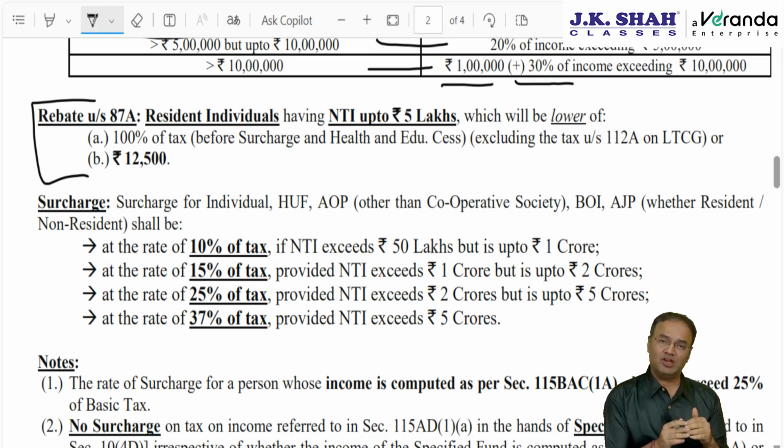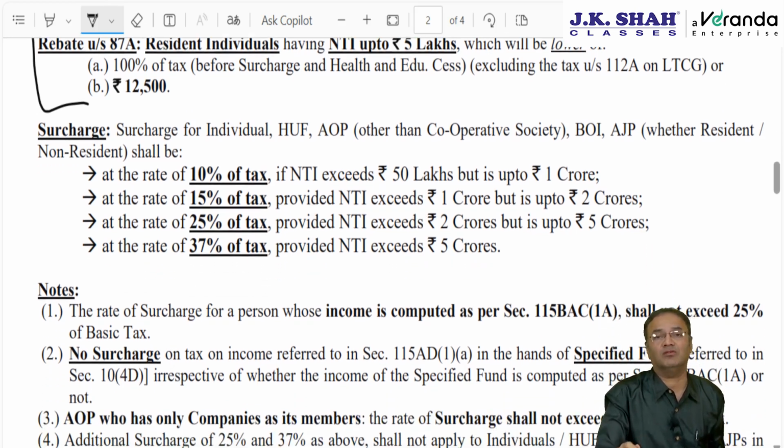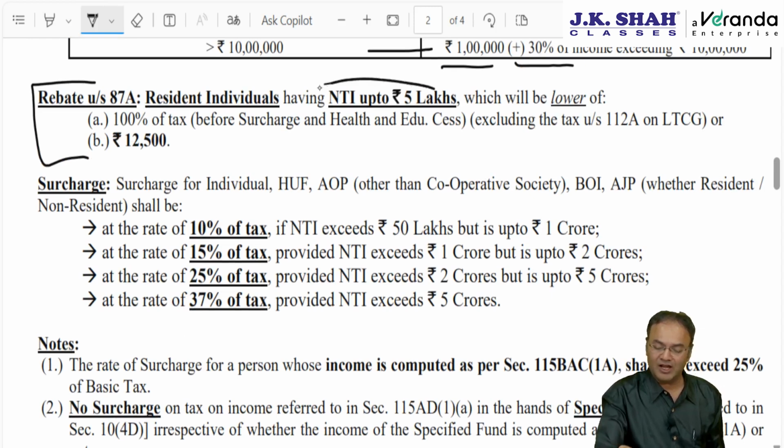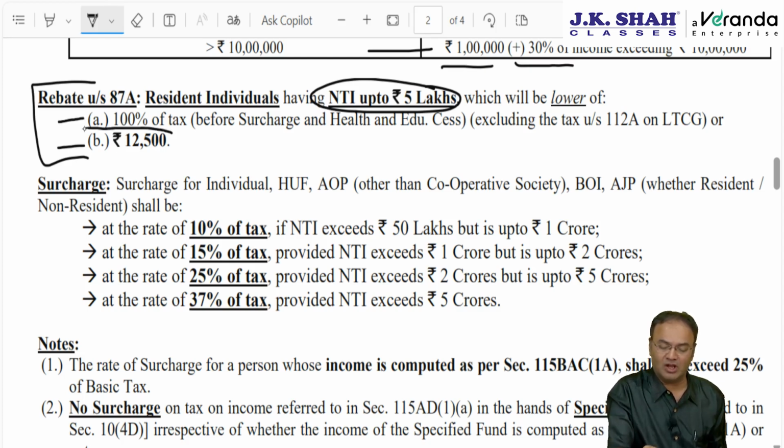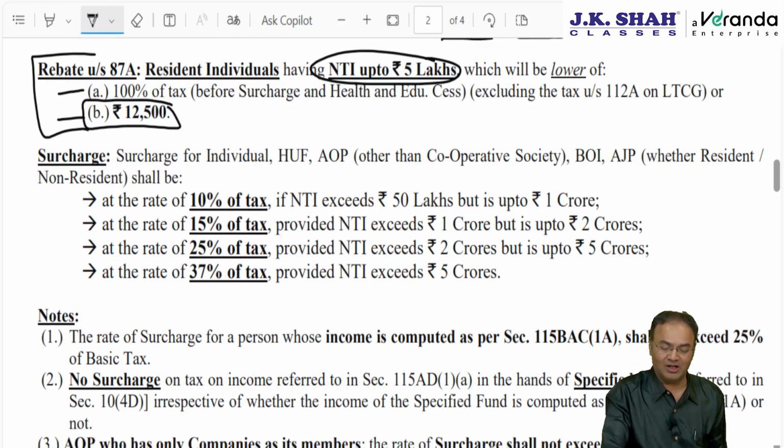Above 7 lakhs also available, formula based, but ideally rebate under 87A under the new scheme is available if the net income is up to 7 lakh. Here, rebate is available under the old scheme if the net income is up to 5 lakh. Up to 5 lakh rupees, again let me clarify, available only to resident individual, not available to HUF or AOP, BOI. 100% tax or 12,500, whichever is lower, will be the amount of rebate.